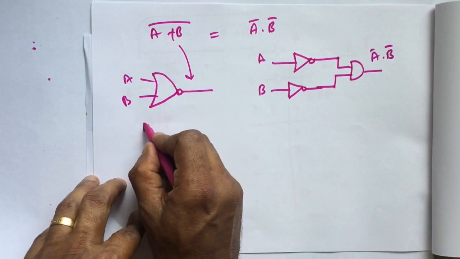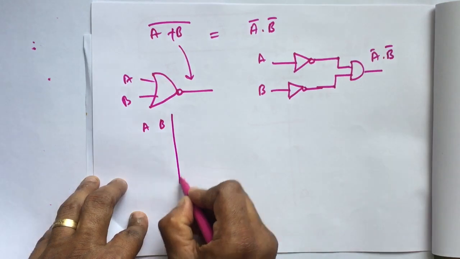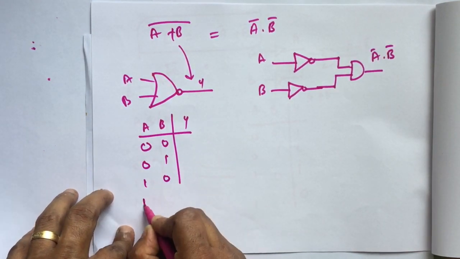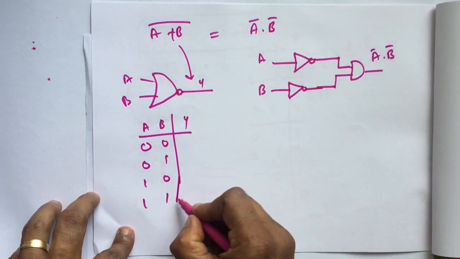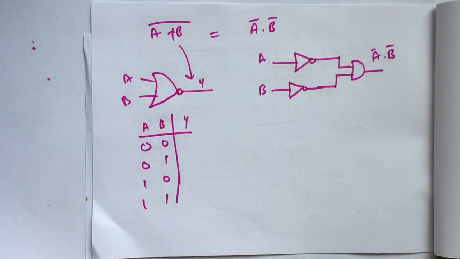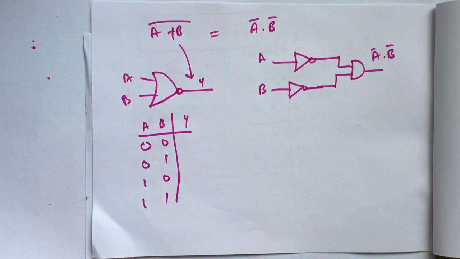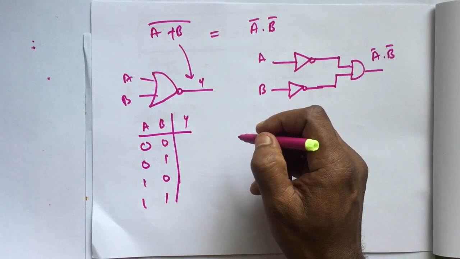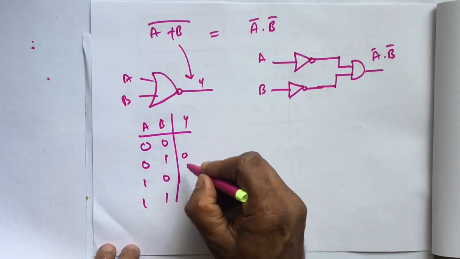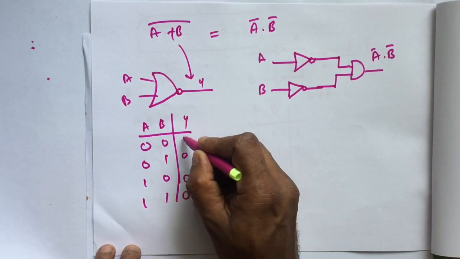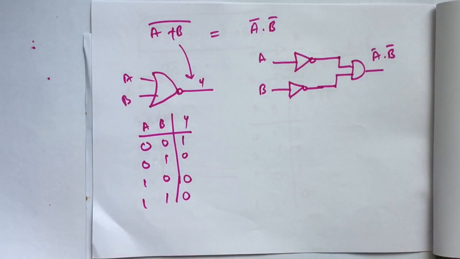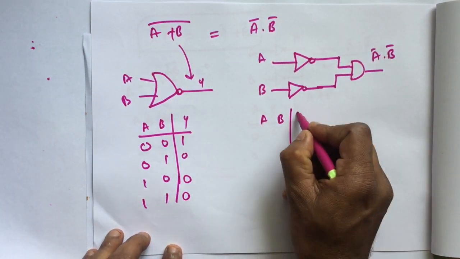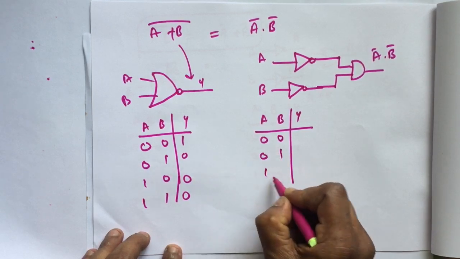If you take the truth table for this, A, B, Y: 0 0, 0 1, 1 0, 1 1.